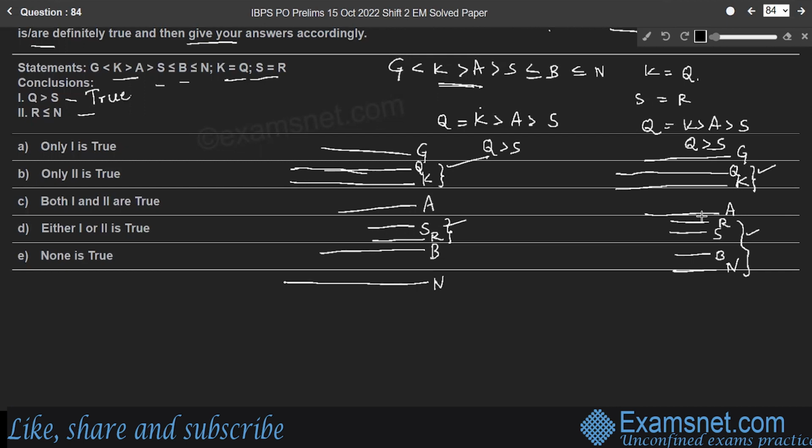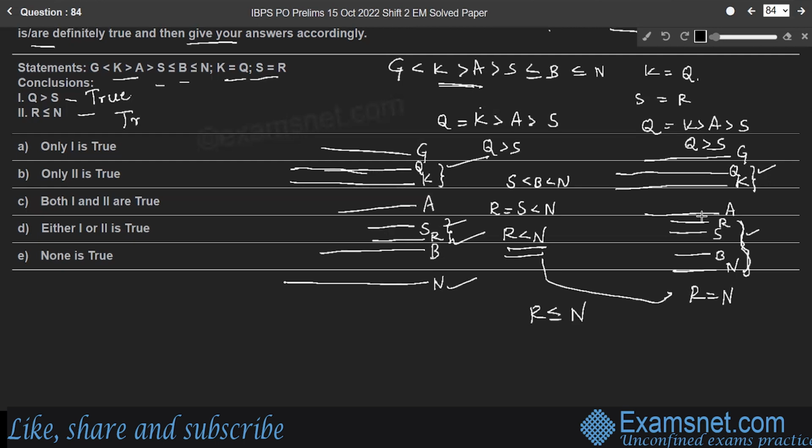Whereas the second one, R less than or equal to N. Line R and line N. In the first case, S is equal to R, S is less than B, and B is less than N, so S is less than N, and R is less than N. In the second case, R, S, B and N are all equal, so R is equal to N. Combining these two, we conclude R less than or equal to N. Therefore, the second conclusion is also true.